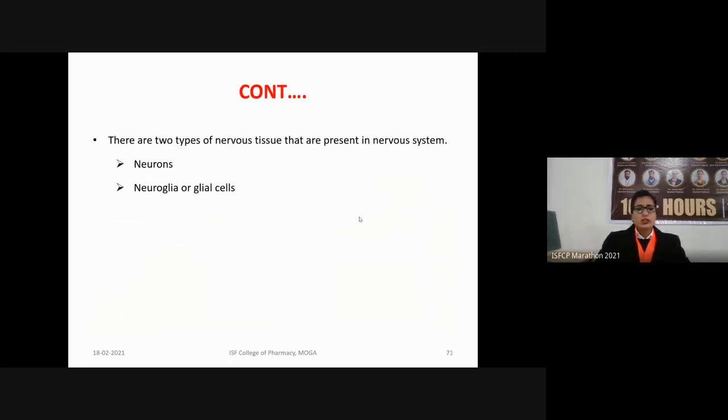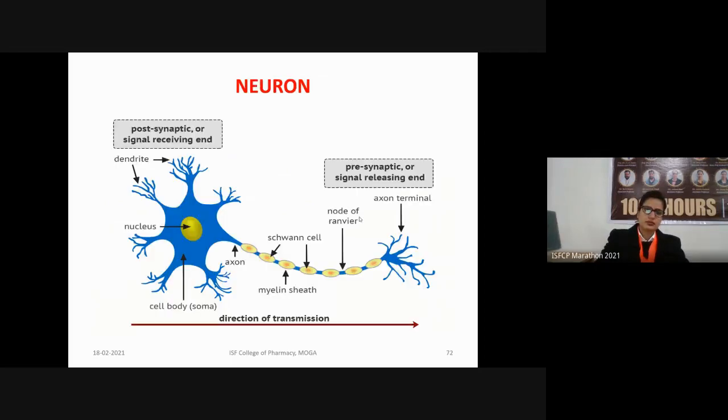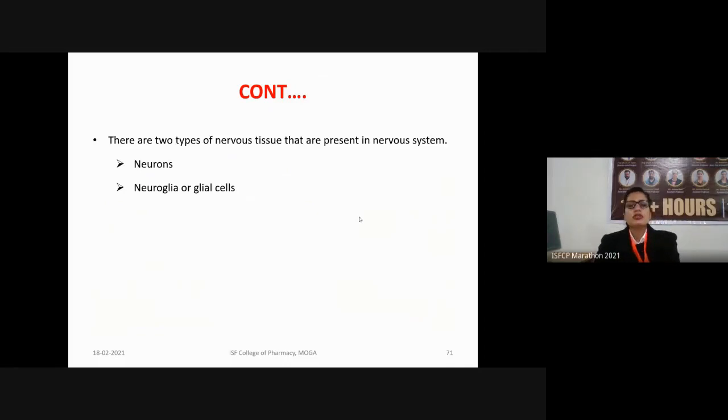So there are two types of nervous tissue present in our nervous system. They may be neurons or they may be neuroglial cells, or simply we can say glial cells. So what is a neuron and what are neuroglial cells? The neuron is the cell or tissue of the nervous system which is excitable in nature. Excitable means they are capable of generating or transmitting nerve impulses, whereas the neuroglial cells are just the supporting cells.